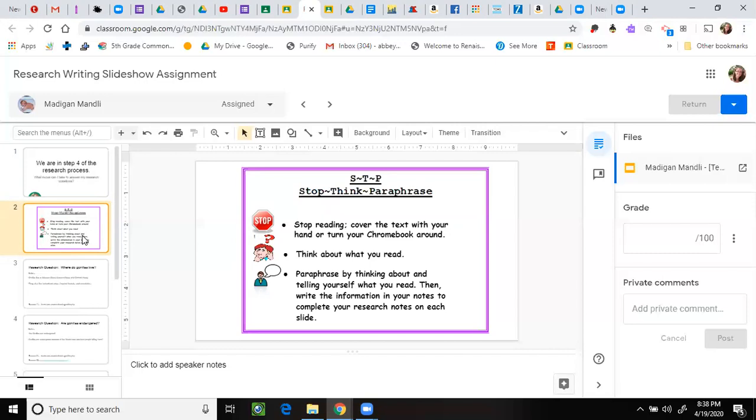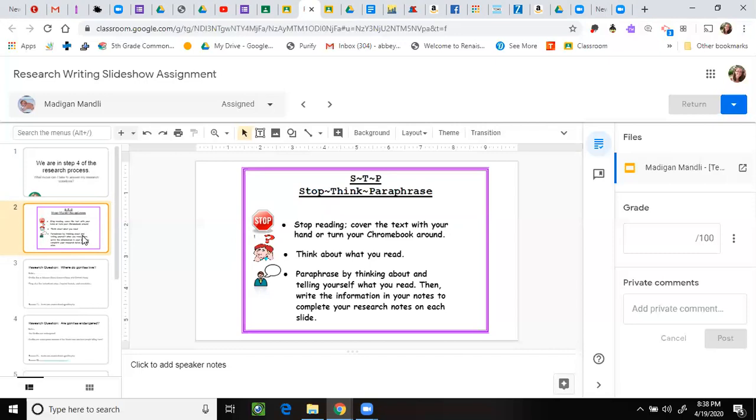Like I said, this is not an easy task. It does suggest that you turn your Chromebook around. However, now that we are at home, that will not work because you need to be able to type. So we are going to use our own unique at-home learning strategy to stop, think, paraphrase. And this is what it looks and sounds like.